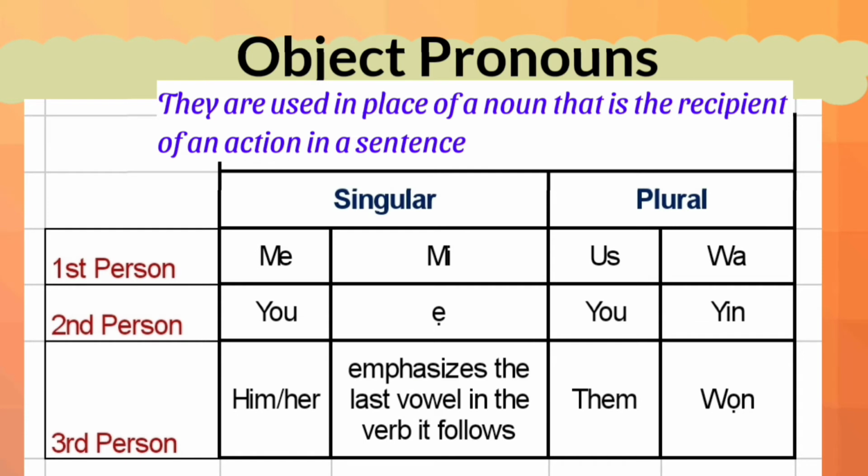So for the plural form of the first person, us, is wa. The second person plural, you, is yín. Third person plural, them, is wọn. So let's use this with an example. Give me is fún mi. Give you is fún ẹ. Give him or give her is fún. Give us is fún wa. Give you is fún yín. For the third person plural, them, give them is fún wọn.